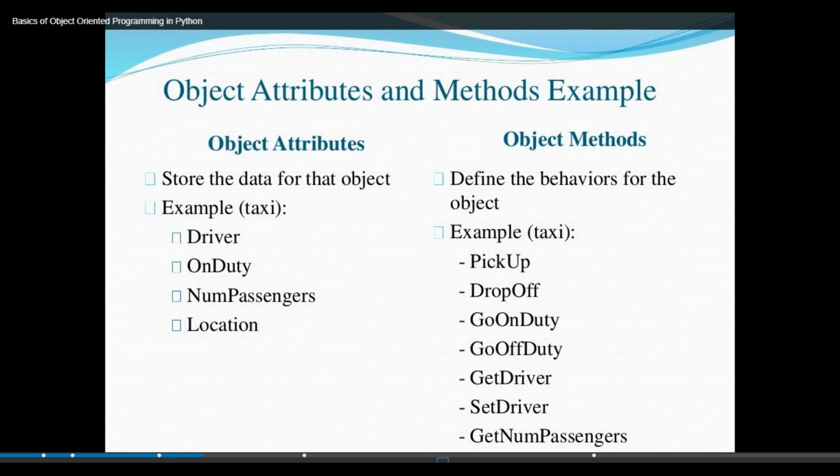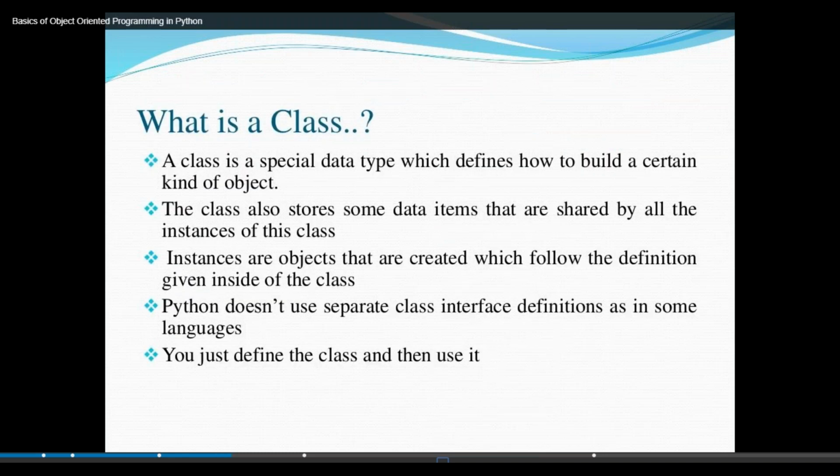Then what is a class? A class is a special data type which defines how to build a certain kind of object. The class also stores some data items that are shared by all the instances of the class.